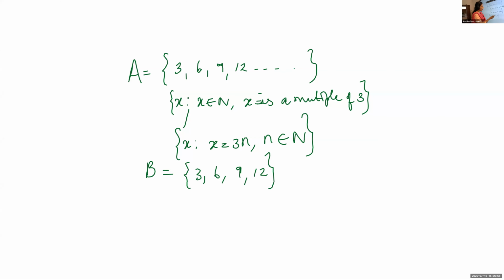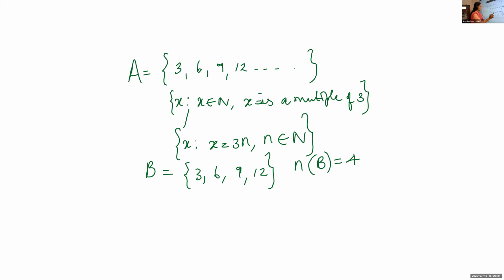Here only 4 elements are there, so we can write this as n of B is 4. Number of elements in B is 4.